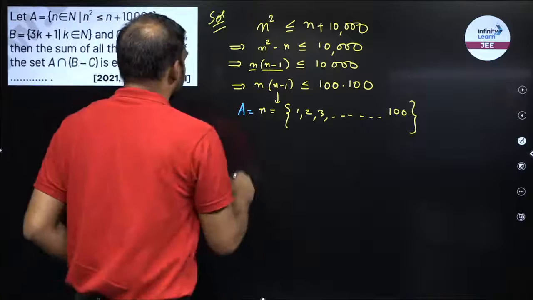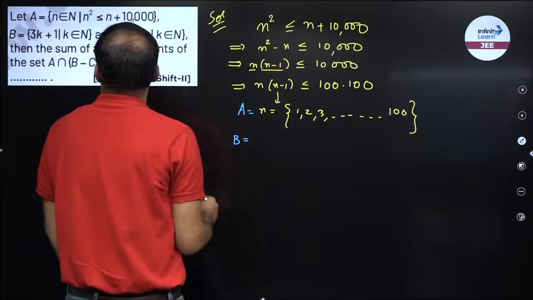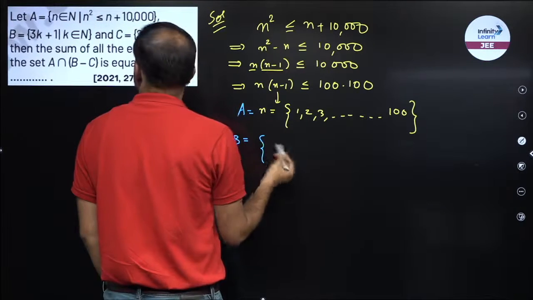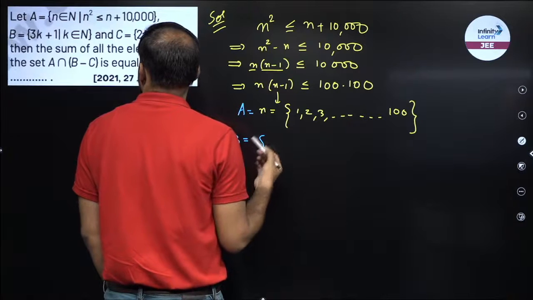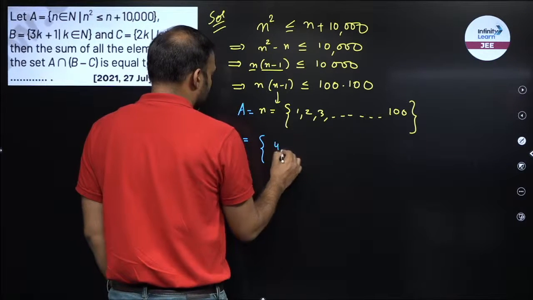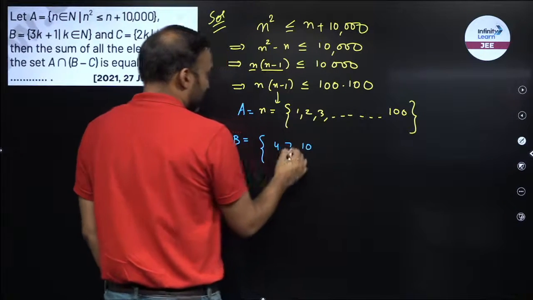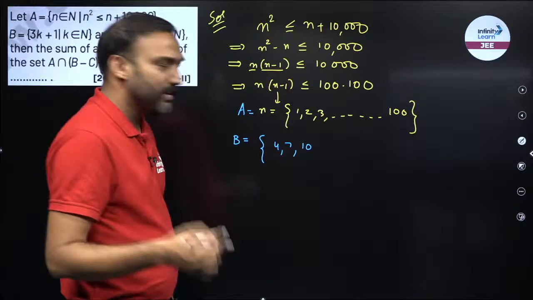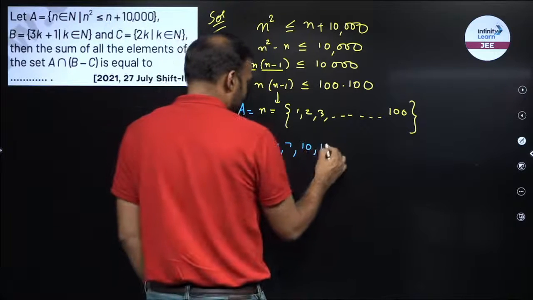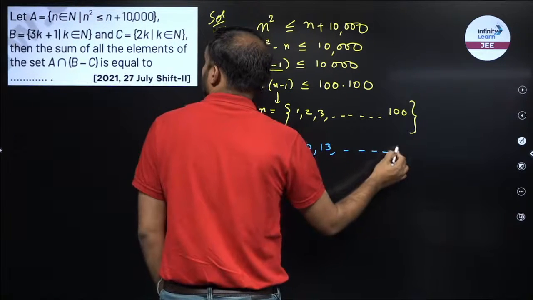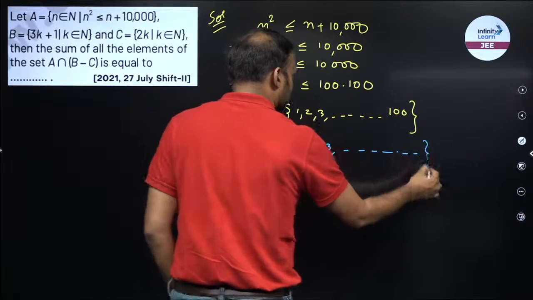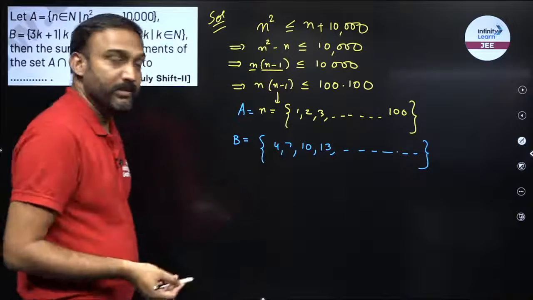Now we'll find out the B. What is B? B is 3k plus 1. So put the values of k, right? k belongs to natural number. So 1, it would be 4. If I put 2, it would be 7, then it would be 10. So now if you see, it's an AP with a difference 3. And what is the last number? It will go till infinite. So it is an infinite element set.